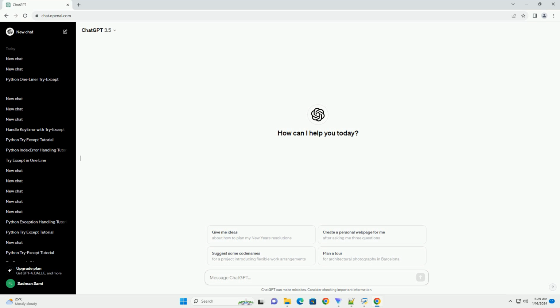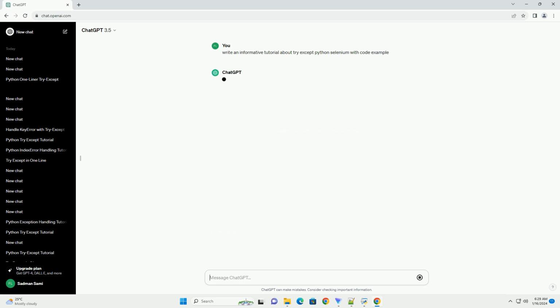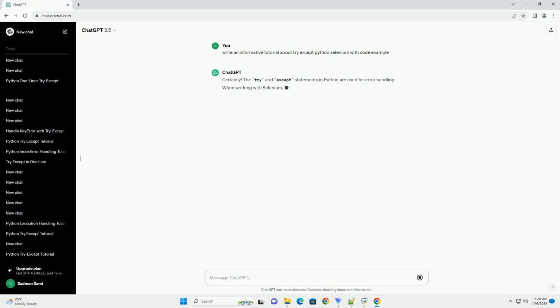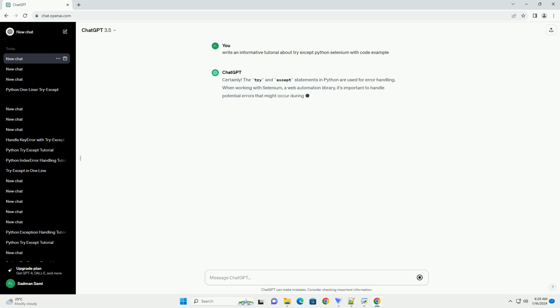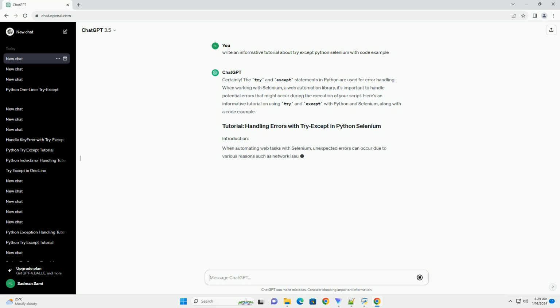Certainly. The try and except statements in Python are used for error handling. When working with Selenium, a web automation library, it's important to handle potential errors that might occur during the execution of your script. Here's an informative tutorial on using try and except with Python and Selenium, along with a code example.